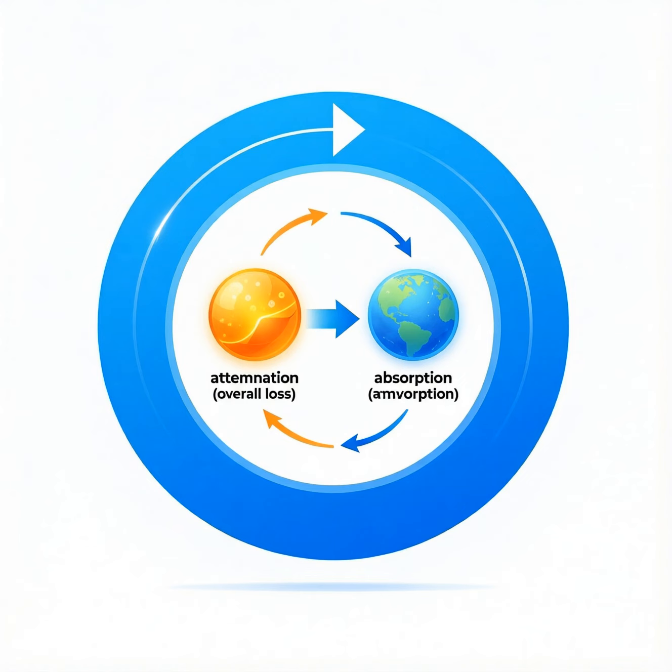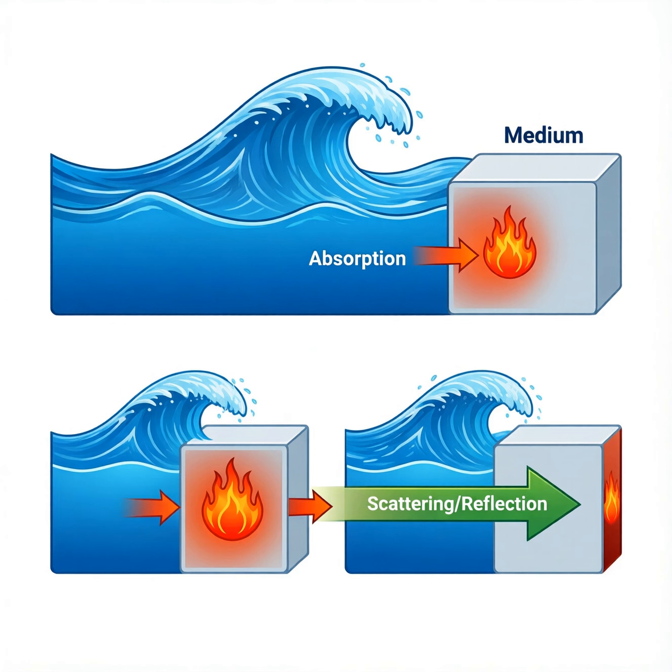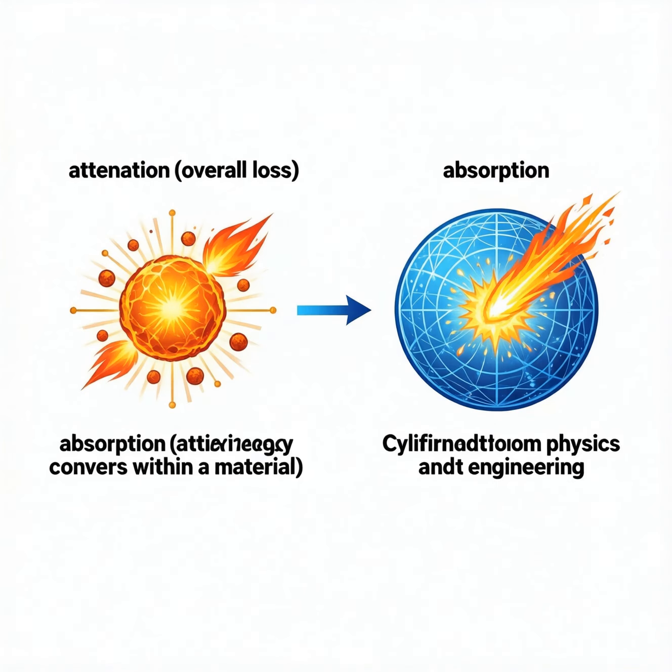Attenuation is the loss of a wave's forward power as it travels through matter. It happens in two ways: absorption and scattering. Absorption turns wave energy into internal motion. Electrons jump, atoms vibrate, heat rises. Scattering redirects energy sideways. Photons bounce off particles or sound waves bend around obstacles. Both processes reduce the intensity that reaches a detector.